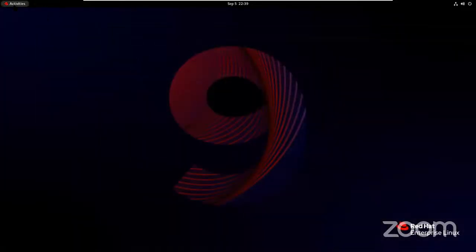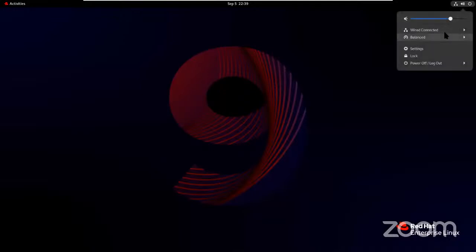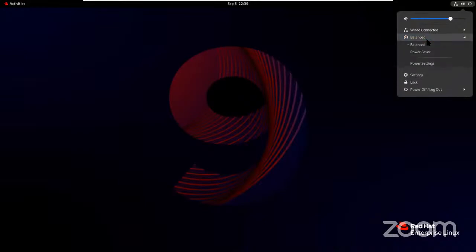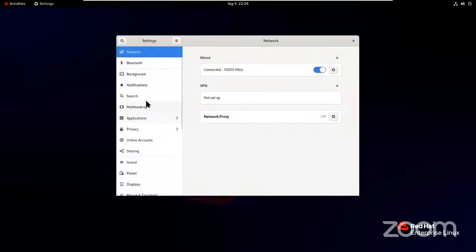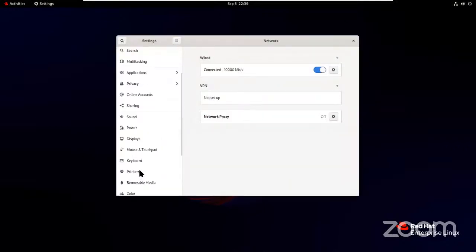So this is the activities tab. And then we have the settings on the extreme right. You see a group of 3 buttons, click it. You get additional settings like power off, power on, like that. Laptop performance, power profiles, power save, balanced, high performance, like that. Then we have settings. So these are the complete settings for your Linux operating system.